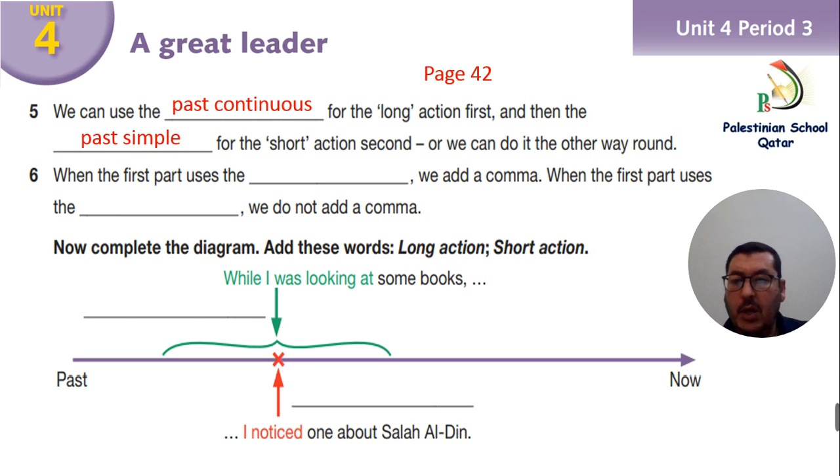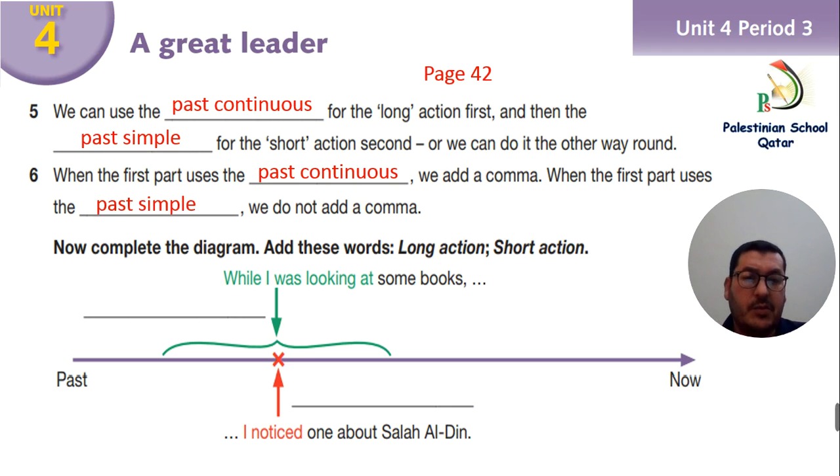Number 6, when the first part uses what, past simple or continuous, we add a comma. And when the first part uses past continuous and past simple, we do not put a comma. Actually, here we have to put a comma if you start the sentence with when or while.